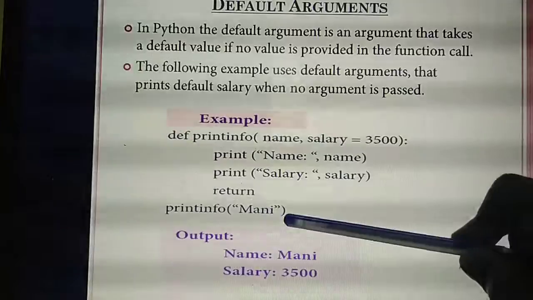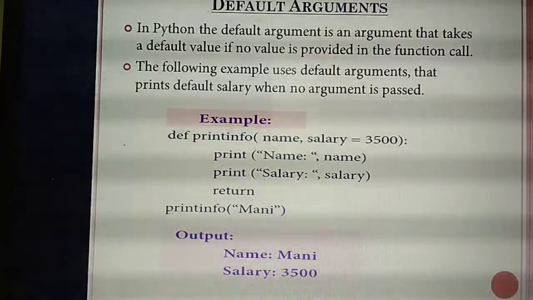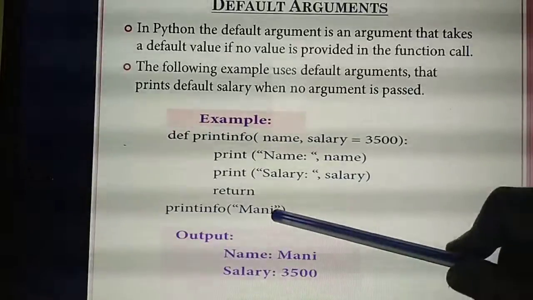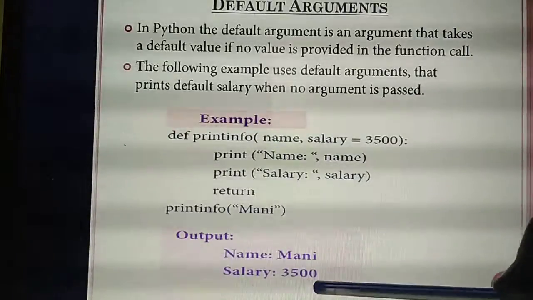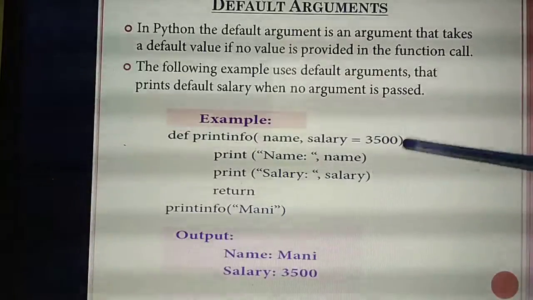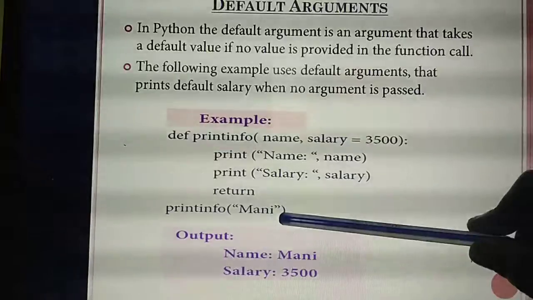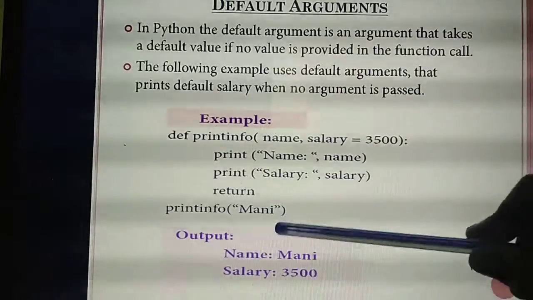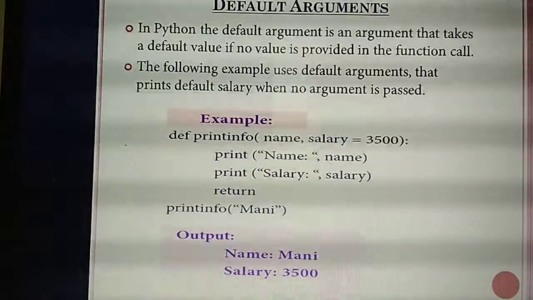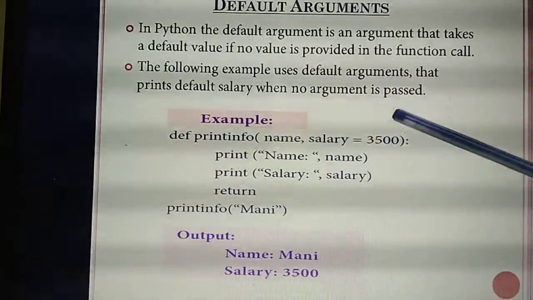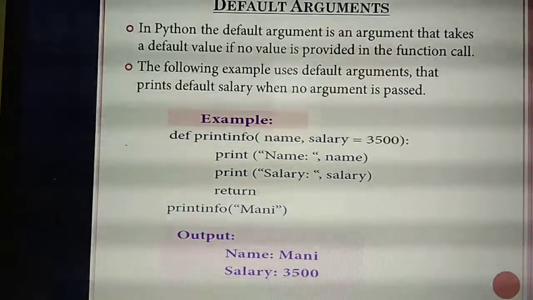So if I am giving the value 20,000, will this default value be printed as output? No. What's the condition? If you are passing values here, that value will be taken as the output. At that time, it won't take the default value. Here I am giving 20,000, so you will get the output Asha comma 20,000. When will it take the default value? If you are not passing the values here, at that time only it will take the default value.